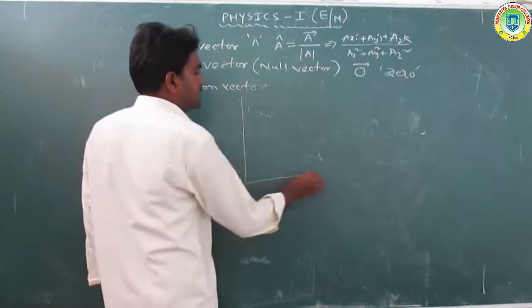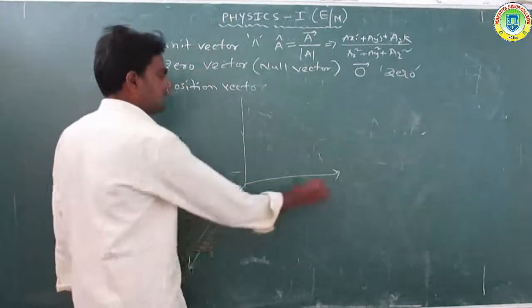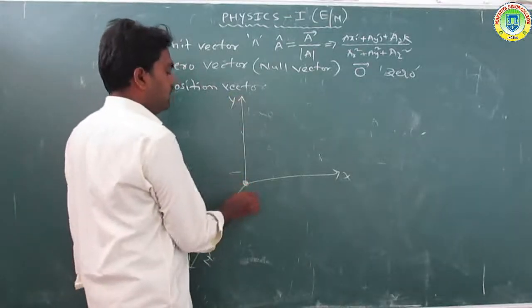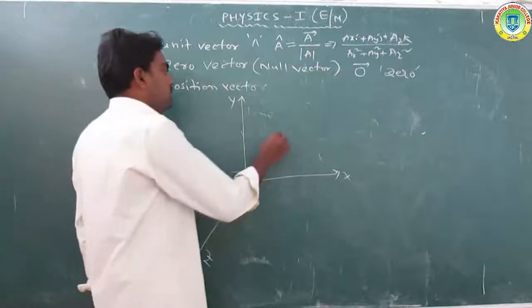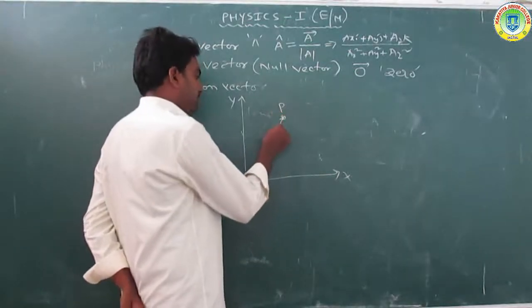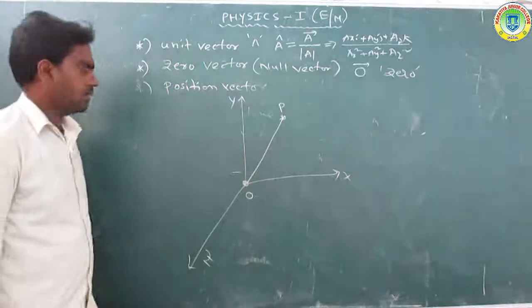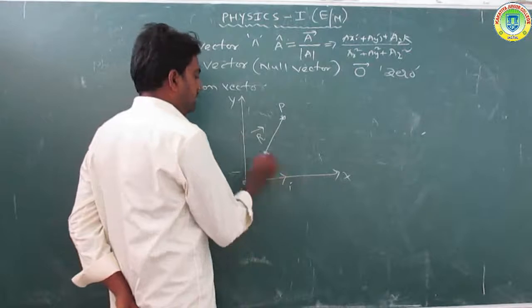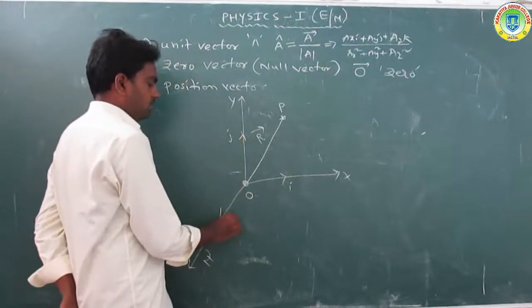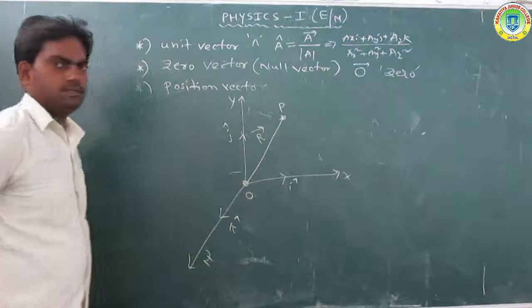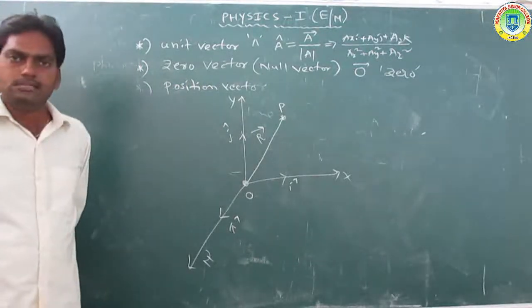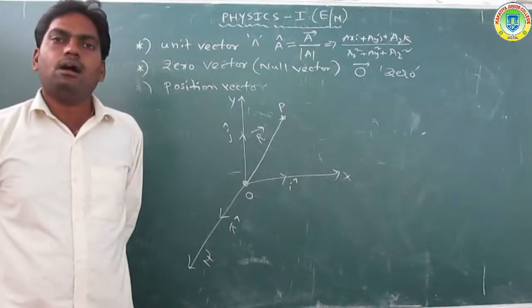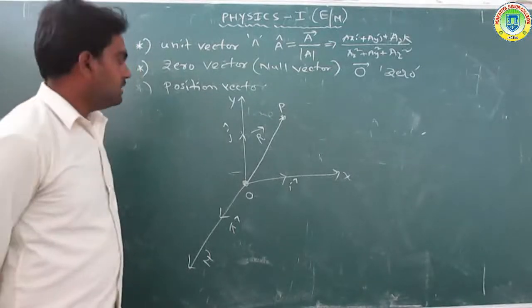Take an X, Y, Z coordinate system, where i, j, k are unit vectors and O is the origin.